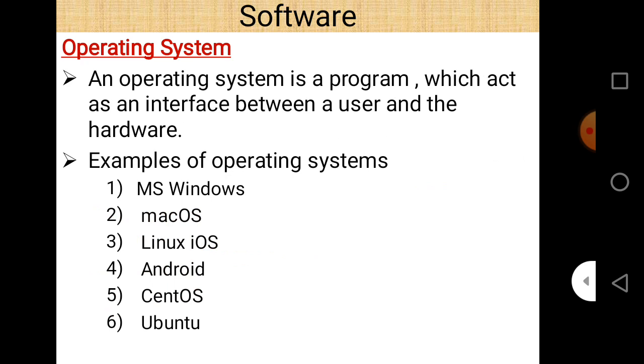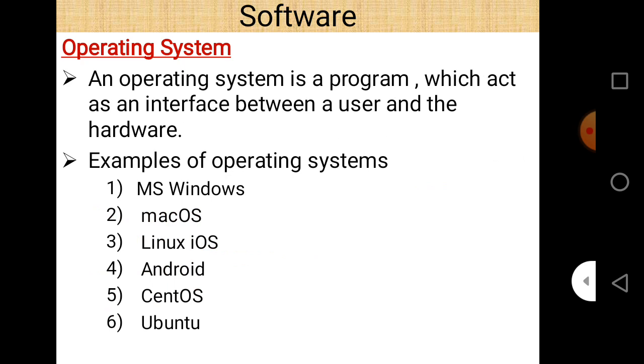There are some examples of operating systems: MS Windows, and in mobile smartphones we can use Android as an operating system. So these are the different operating systems: Microsoft Windows, Mac OS, Linux, Android, CentOS, Ubuntu. These are the types of different operating systems.